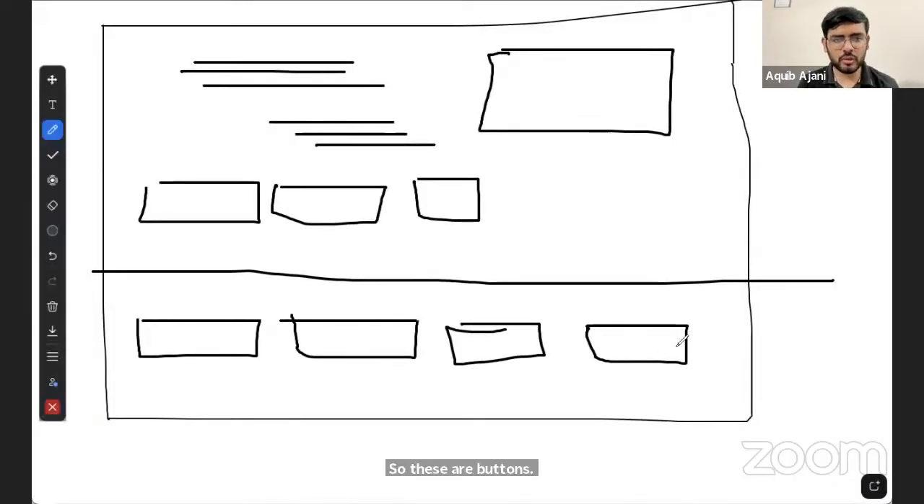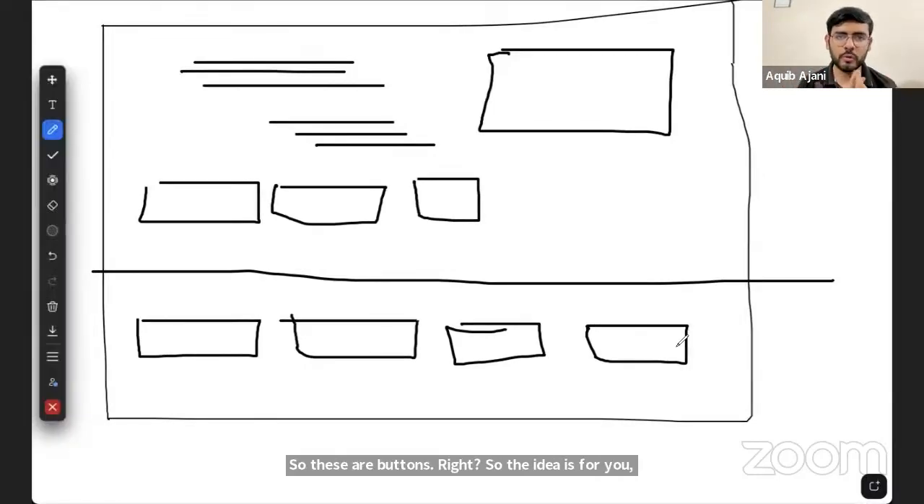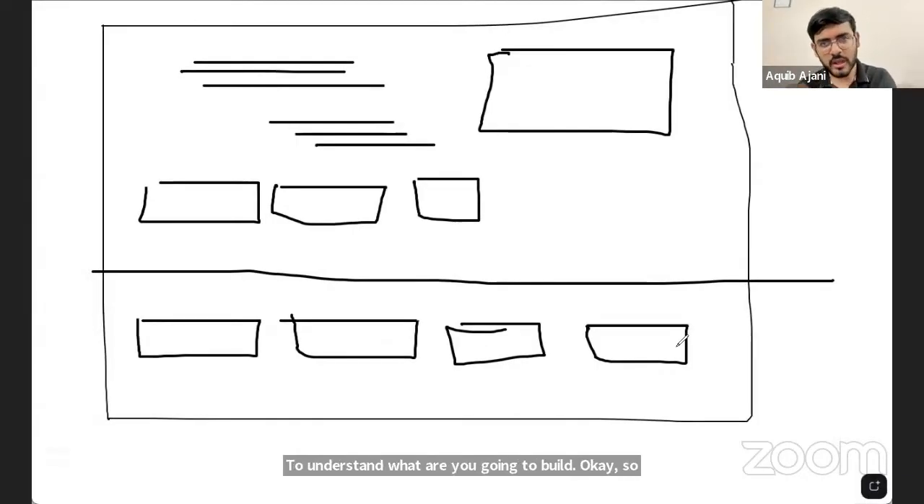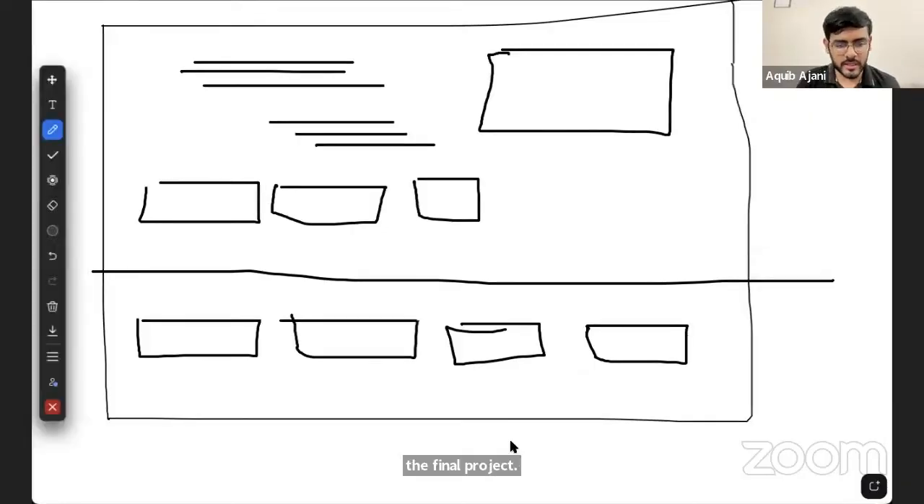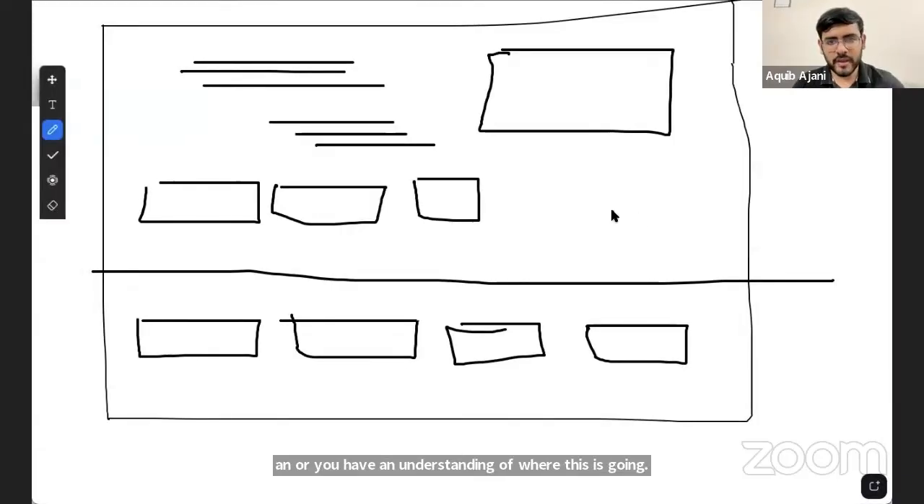So the idea is for you, this is not required for submission. This is just for you to understand what you are going to build. Okay, so before we actually start building the final product or the final project, we typically create something like this. So this is known as a wireframe. I'm sure you might have heard of that term before. It is called a wireframe. So again, this is not required for submission. We don't want it in the project report. But what I recommend is you create something like this internally within your team, all right, so that you are able to understand where this is going.